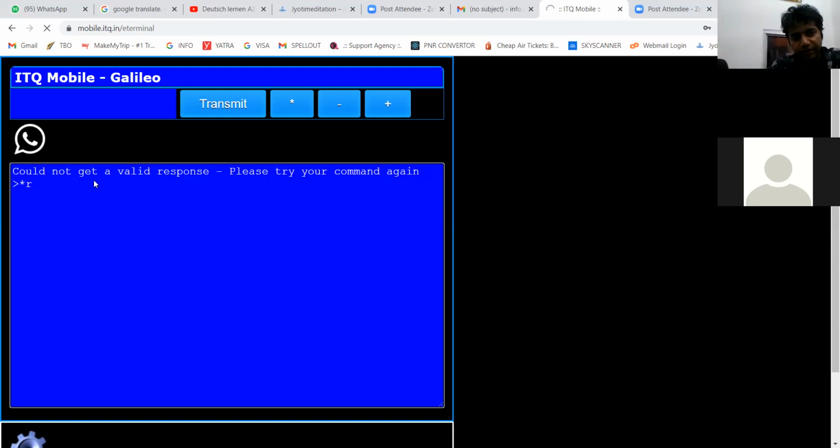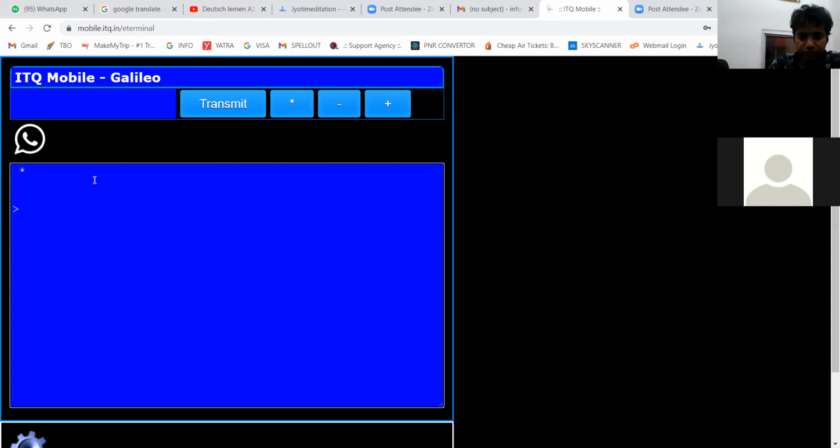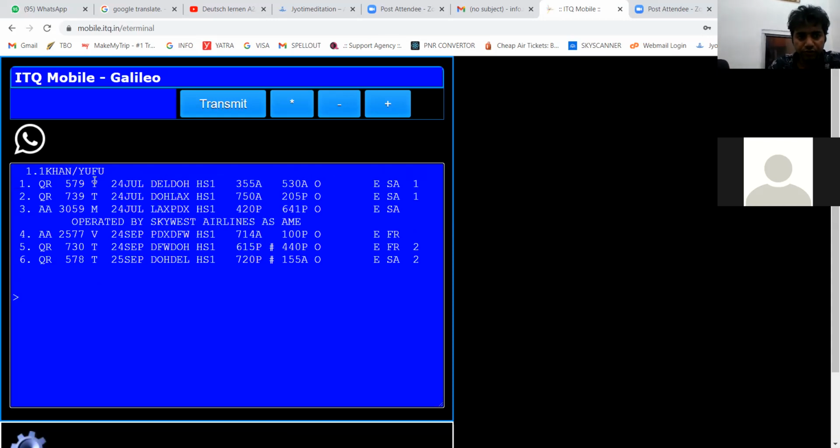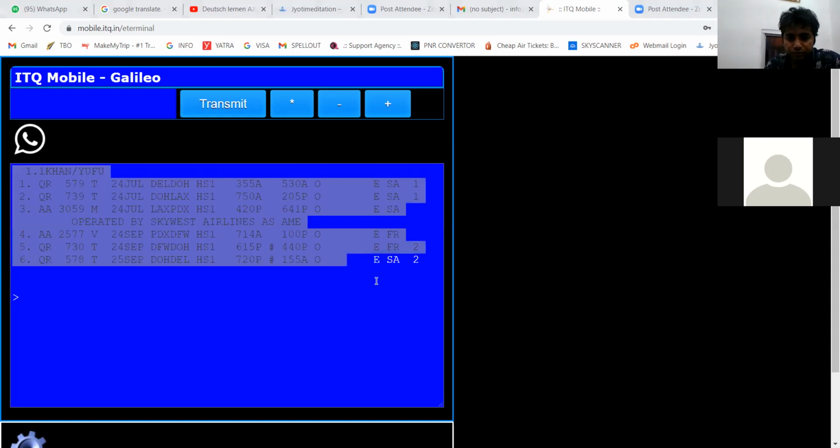Okay, if I want to enter the name elements, what will I do? N.1 last name, for example your last name is Khan, slash Yusuf. I will enter N.1 last name slash first name. Is that clear to you? So that's how we can make the combination. This is for my name on the ticket. The command is N.1 last name slash first name. Is that clear to you?